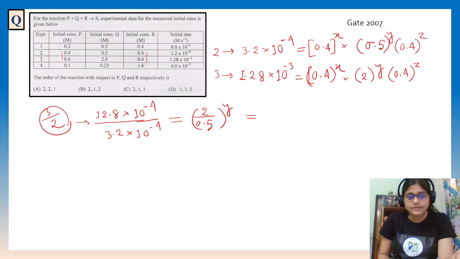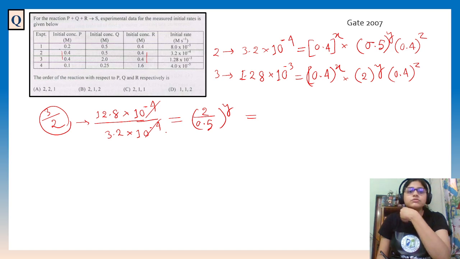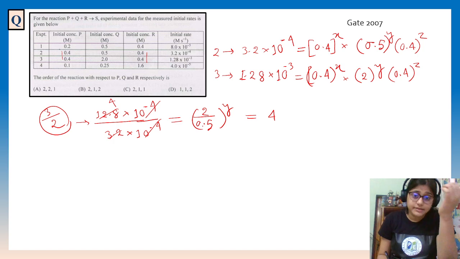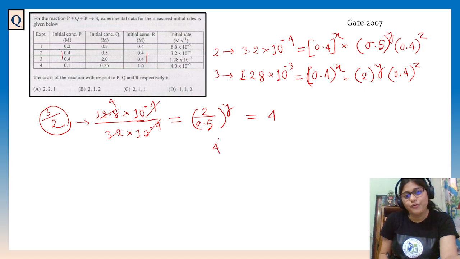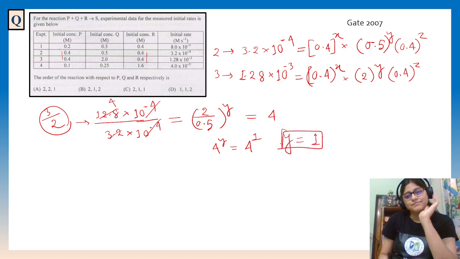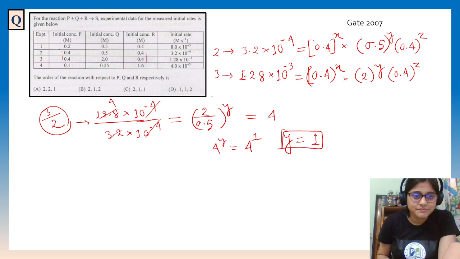So it is 4, again 4, right? Yes, 4. 4 to the power y equal to 4. Clear? So it means 4 to the power 1. It means y equal to 1. We got two values, right? Only one value is needed. So how can we solve that?